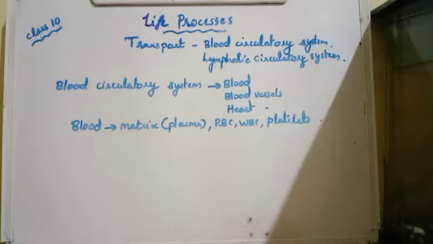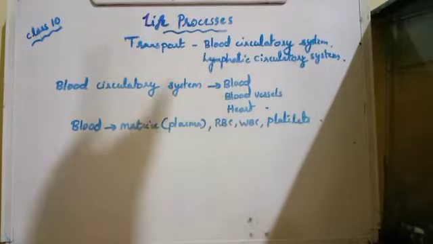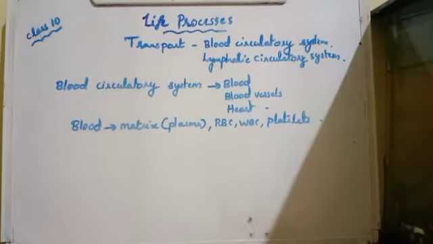This is mainly done with the help of two systems in the human body. They are the blood circulatory system and the lymphatic circulatory system. You would have heard about the blood circulatory system already, isn't it? And the lymphatic circulatory system we will study afterwards this year. So first we are going to study the blood circulatory system.